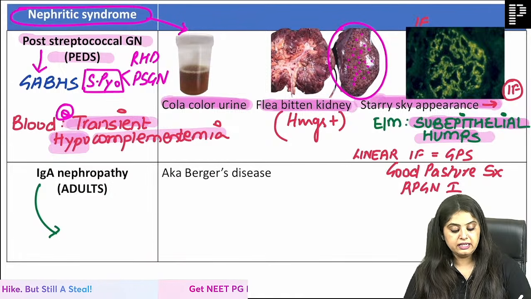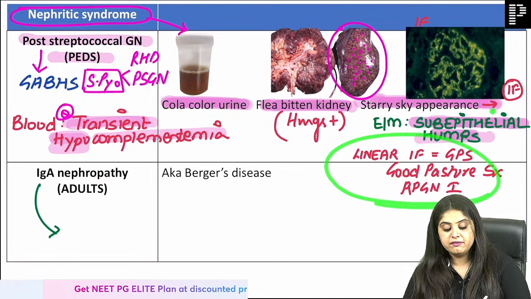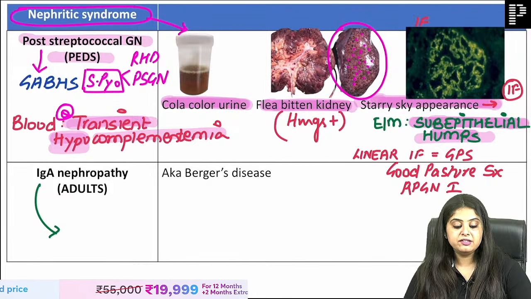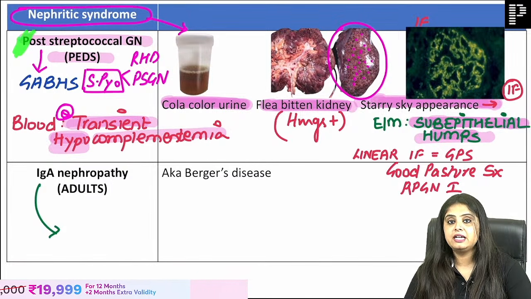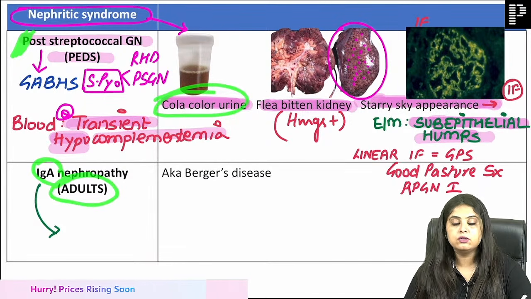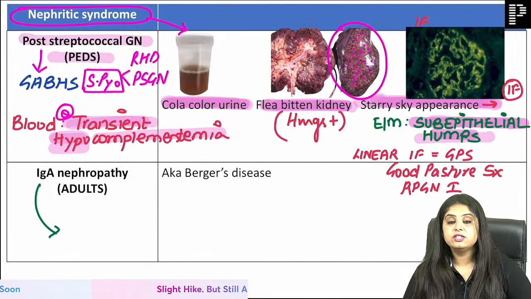One is linear, which means Goodpasture syndrome. One is starry sky appearance, which is going to be PSGN. Now PSGN was P for pediatric with cola color urine. On the other hand, if there is an adult with cola color urine, you will think of IgA nephropathy, and